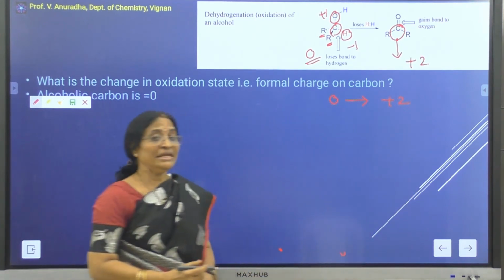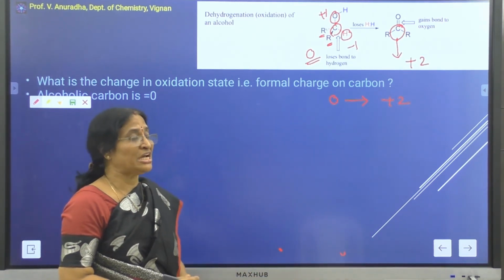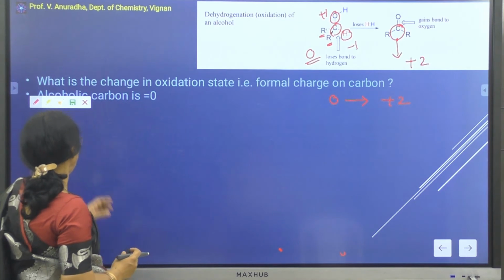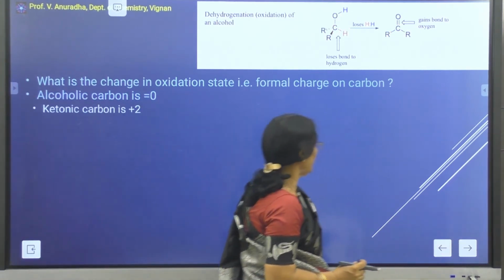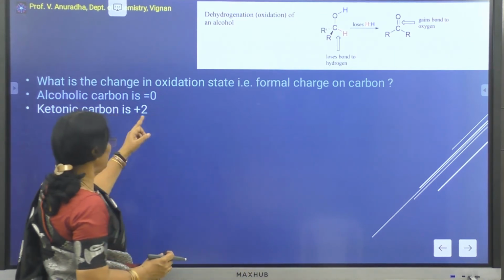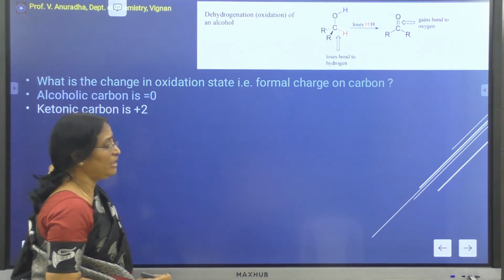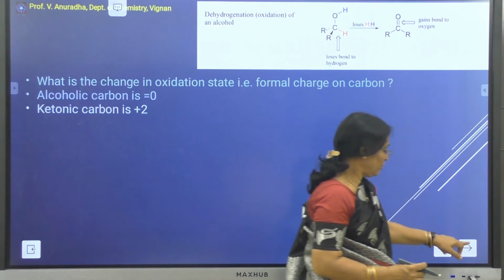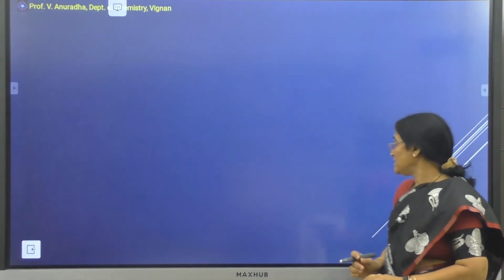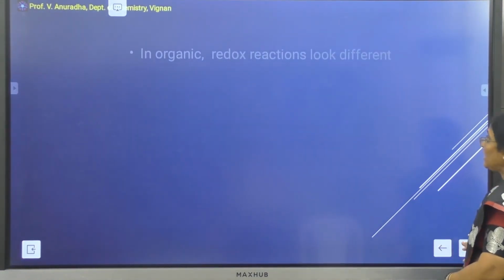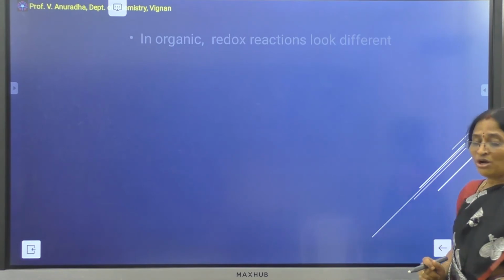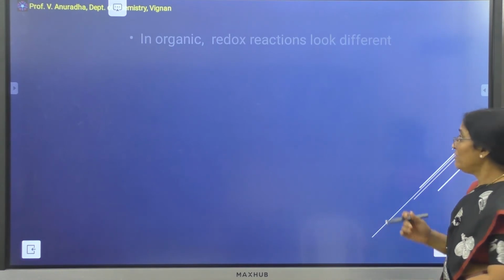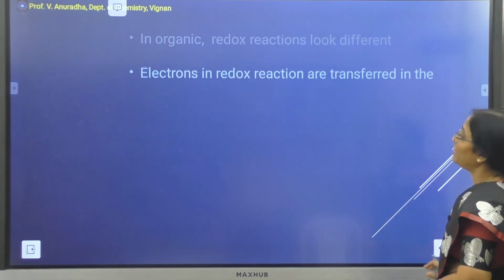Since there is an increase in the positive formal charge of the carbon, therefore you can call this an oxidation reaction. So you can see the ketonic carbon is +2, alcoholic carbon is 0. Therefore, the total formal charge present on your carbon has changed. So what we have seen is that in organic reactions, the redox reactions look different.